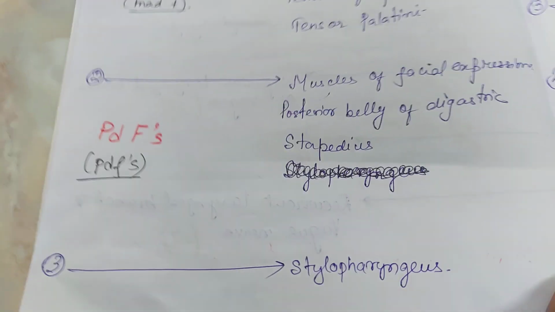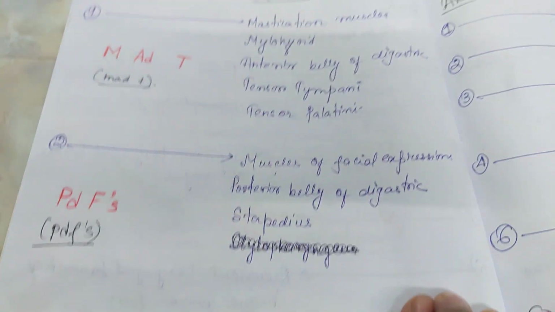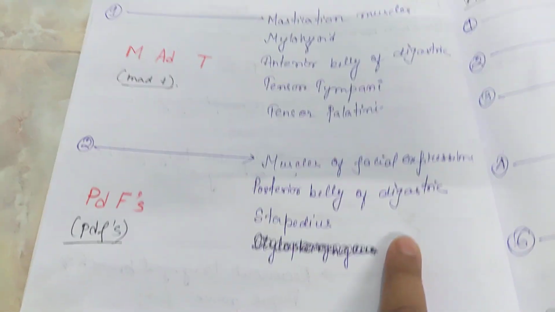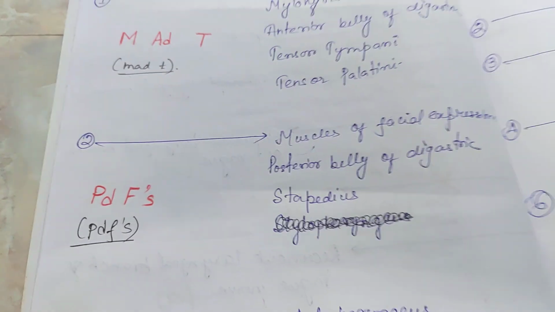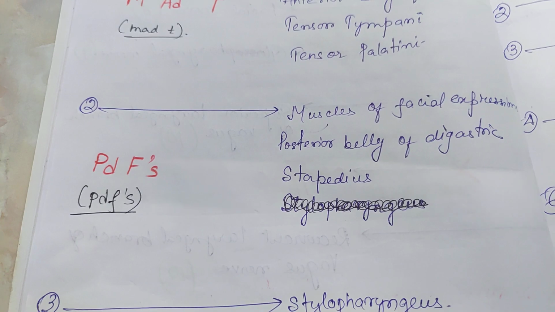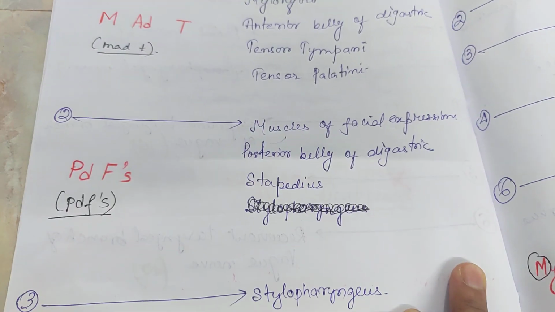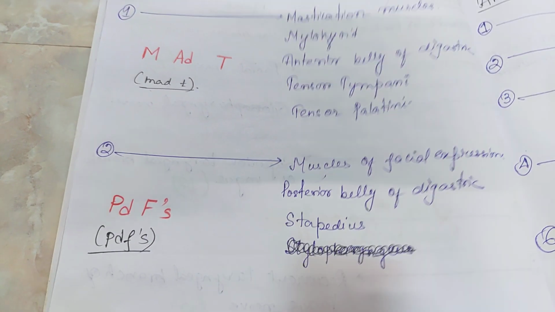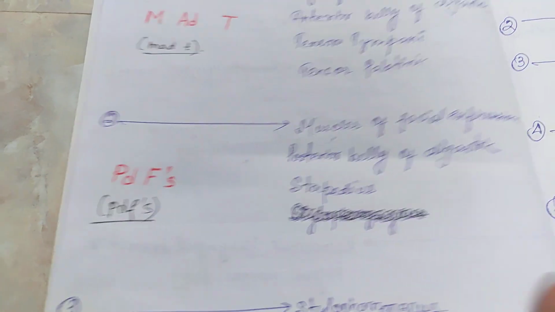Next is the second arch. The muscles are muscles of facial expression, posterior belly of digastric (here was the anterior belly and there comes the posterior belly), and the stapedius. You can remember the second arch with the mnemonic PDFS. Nowadays we are very dependent on online classes and we study from PDFs, right? So in that sense you can remember PDFS. PD is posterior belly of digastric, F is the muscles of facial expression and S is the stapedius.